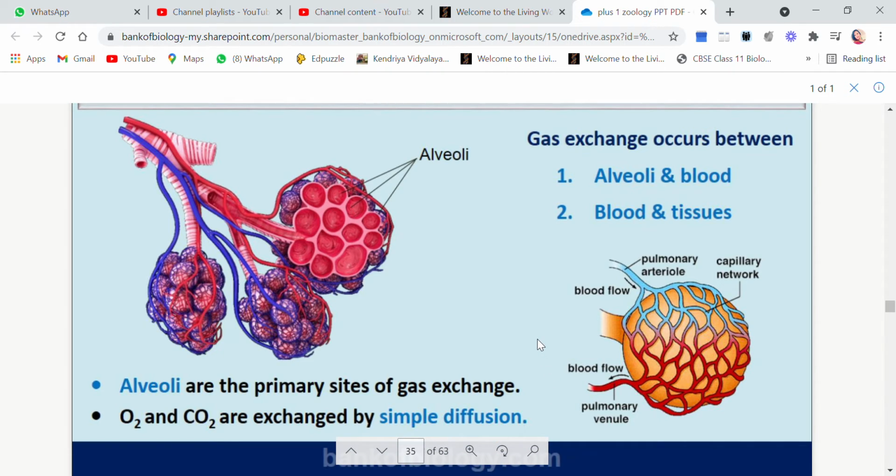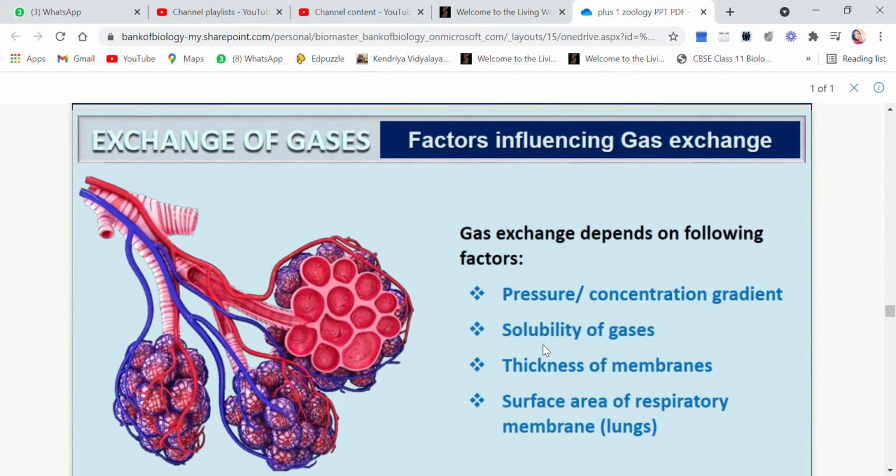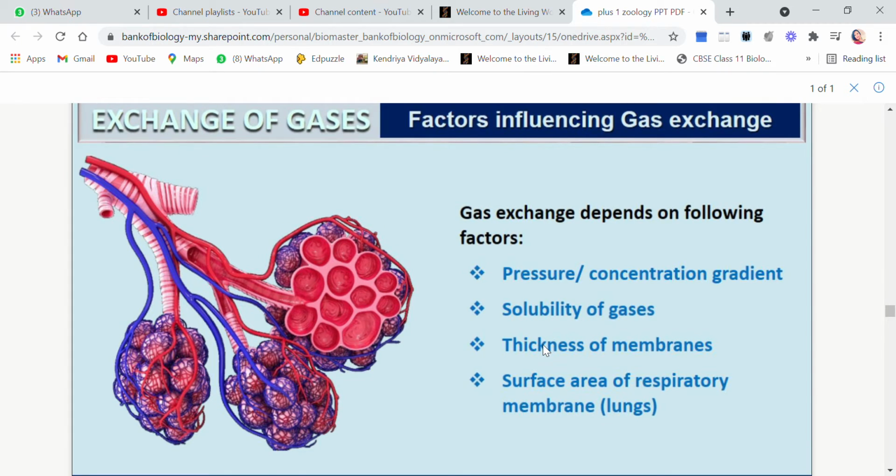Now children, let me tell you what is diffusion. Diffusion is a process in which the gases or the liquid particles or even solid particles will move from high concentration to low concentration without the expense of any kind of energy. So here the energy is not spent and the movement is always from high concentration to low concentration, right? This is diffusion. Now see, factors which will influence the gaseous exchange.